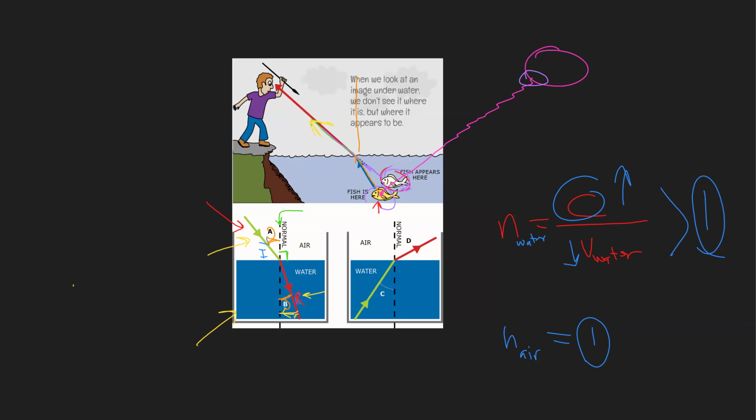N here is low, and here N is high, and for the angles, this one is high and this one is low. So, as you see, they're inversely proportional: whereas one increases, the other one decreases. And it's the opposite for this image, as you see now.